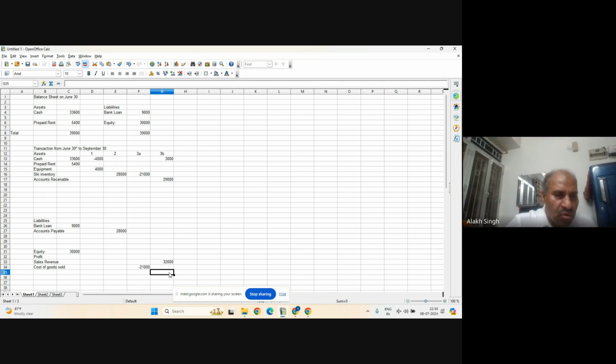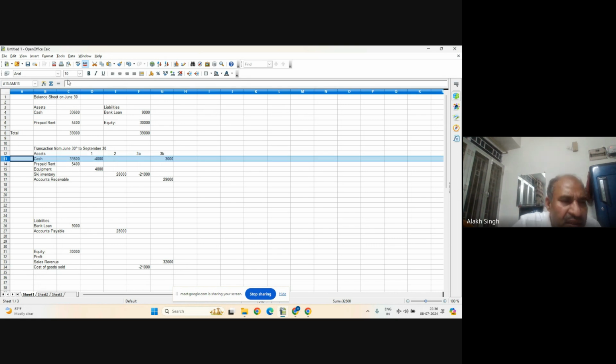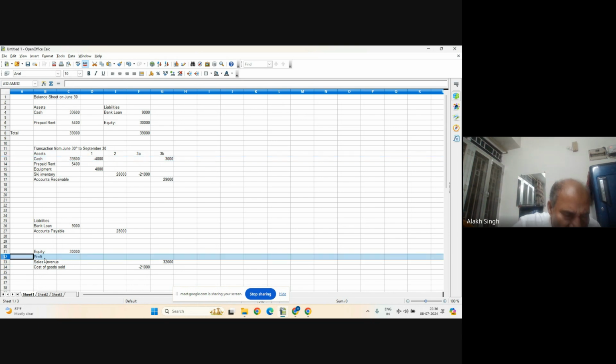Okay. So if it is clear, this sales revenue will be part of the income statement. When I make the profit and loss statement, this will give us the gross profit of 11,000. So we will make the income statement from here and the cash flow statement from here. This part, which is cash, will give us the cash flow statement, and the part below the profit will help us make the income statement.